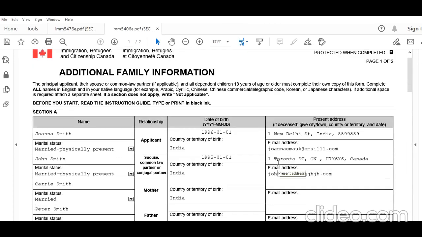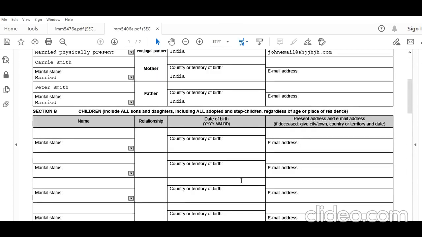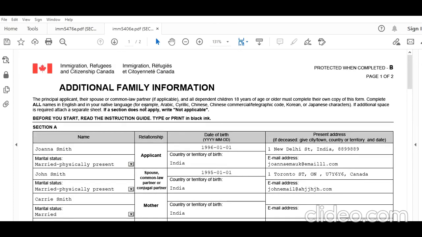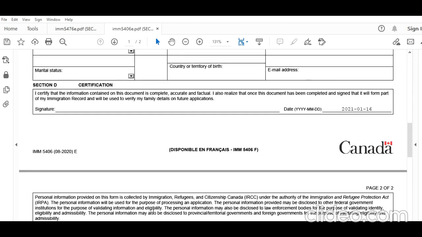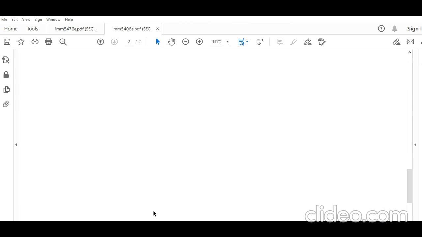Alright, so now I'll come to the second part, how you can fill it in your native language. What I did after this form was filled in English and printed, I just removed the names, just the name, no other field, because it says all names in English and in your native language. Then I wrote the names in my native language using a black pen, and then again it was signed and it was easily accepted. I just put both forms one after the other,